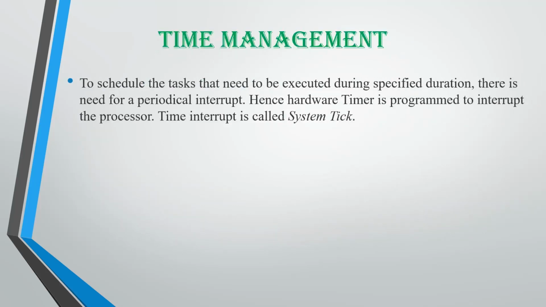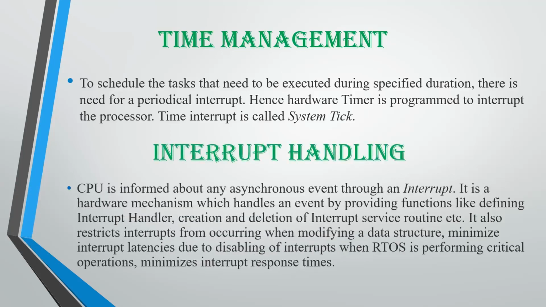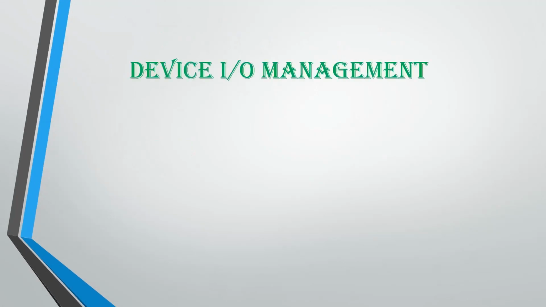Time management. To schedule the task that needs to be executed during a specified duration, there is a need for periodical interrupt. Hence the hardware timer is programmed to interrupt the processor, and this time interrupt is called the system tick. Interrupt handling. The CPU is informed about any asynchronous event that was not scheduled, or that was not thought that it will occur, which is known as an interrupt, and this interrupt handling is also done by the kernel services.